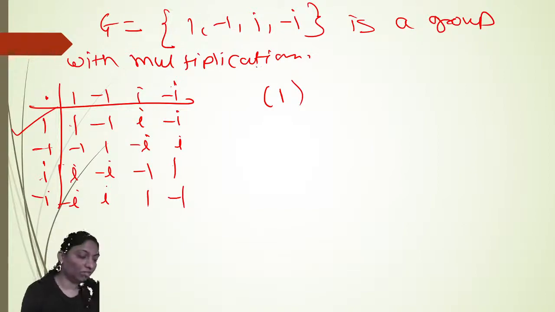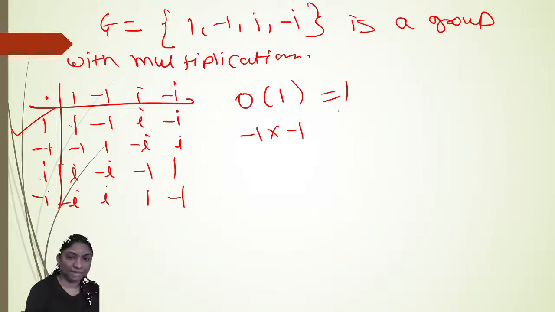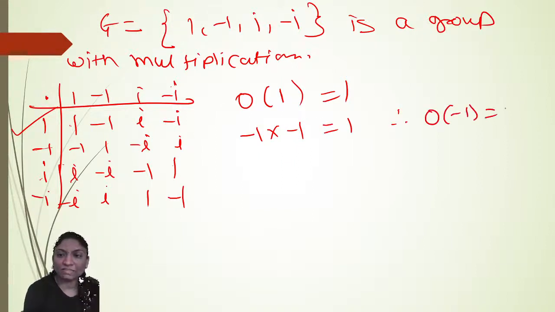So the order of 1: how many times do I have to multiply 1 with itself to get the identity element? Only once. So the order of 1 is equal to 1. Now, how many times do I have to multiply minus 1 with minus 1 to get 1? Two times. Minus 1 into minus 1 is equal to 1. Therefore, the order of minus 1 is equal to 2.